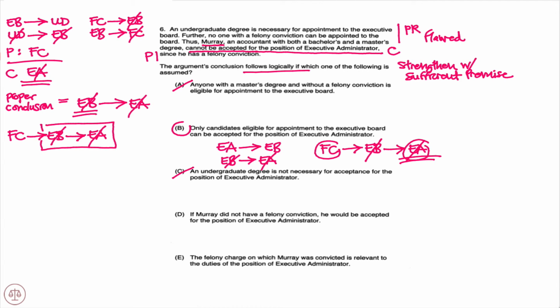D, if Murray did not have a felony conviction, he would be accepted for the position of executive administrator. Well, let's take a close look at D here just to show something quickly. "If" introduces sufficient, so if he did not have a felony conviction, then he would be accepted for the position of executive administrator. But the thing is, we know that Murray has a felony conviction. And for me to take that and conclude that he cannot be accepted for the position of executive administrator is incorrect. Don't just negate.